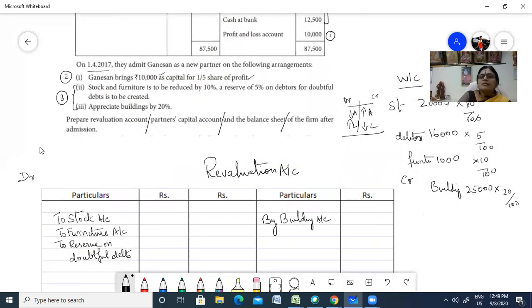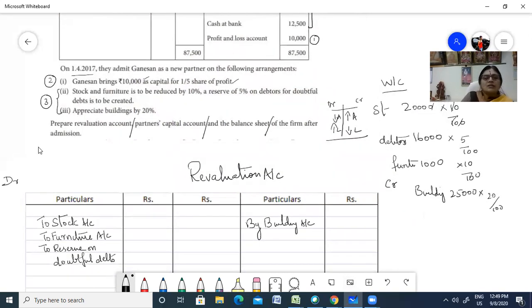You have your stock 2,000. Now debtors, 800. So 800 is your reserve. Furniture, 100.